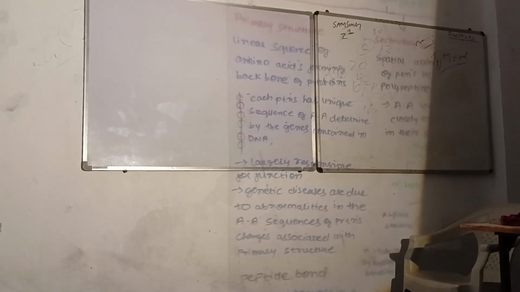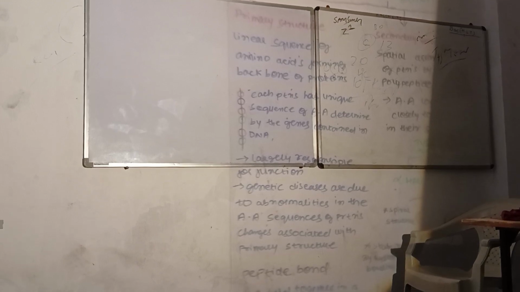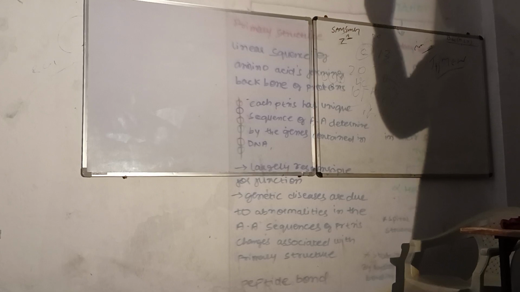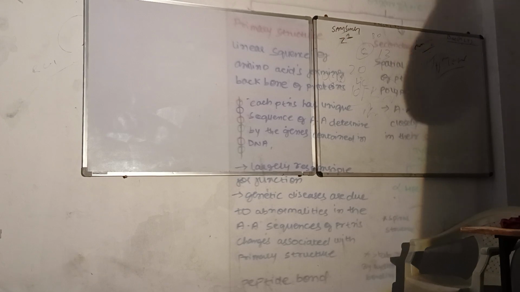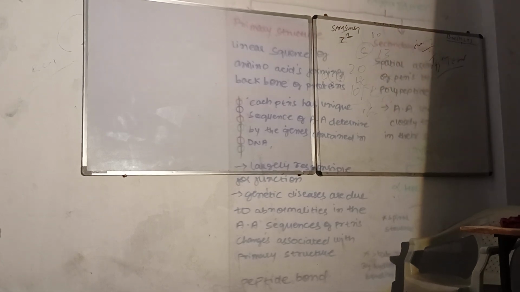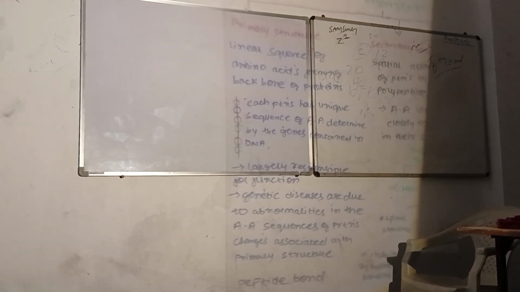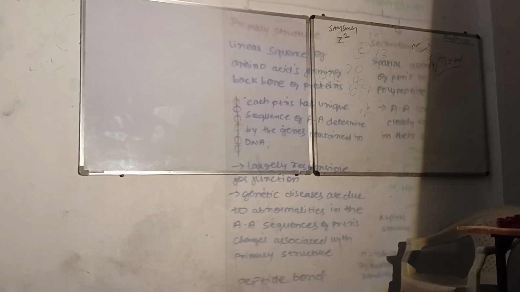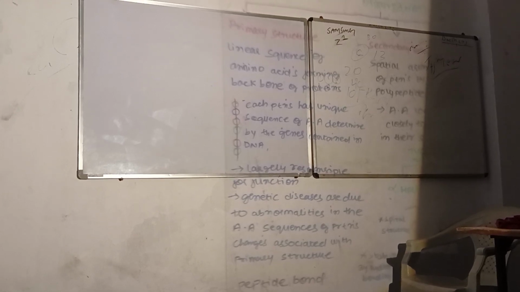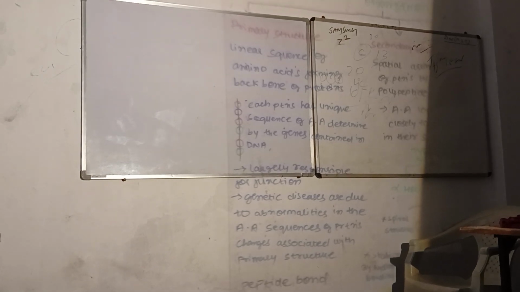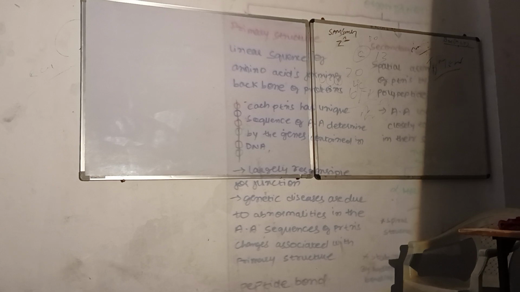Okay? Now, each protein has a unique sequence of amino acids determined by the gene contained in the DNA. DNA acts as the direction for the formation of protein inside your body. So here the author wants to say that each protein has a unique sequence of amino acids. There is a list of amino acids, like arginine, aspartic acid, and so on.